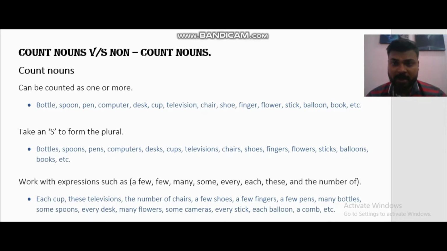So today we are with another amazing topic, which is countable and non-countable nouns, or you also call it uncountable nouns, right? I've recently uploaded a video about nouns, and I'm going to add the link with this video as well. In this video we'll be talking about countable nouns and uncountable nouns, how they're formed, how to form their plurals, what happens to them, which nouns are both countable and uncountable, and how things go on in this, right? So stay tuned with me and keep watching this video till the end.